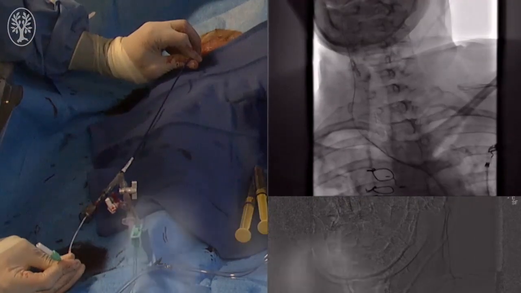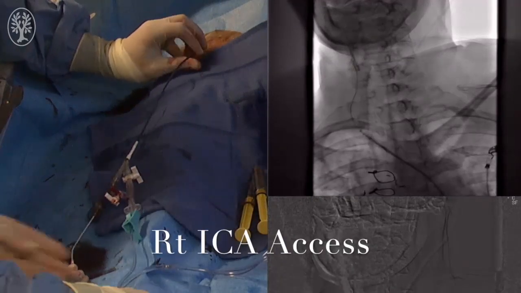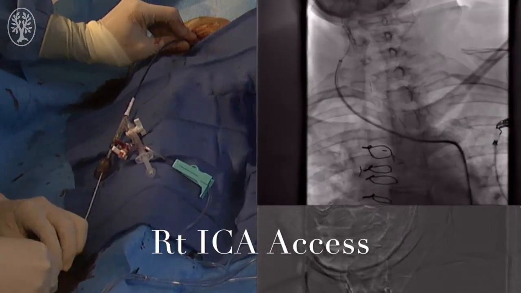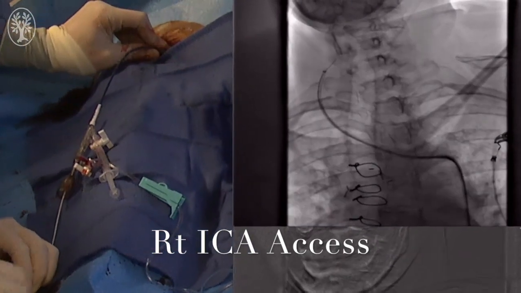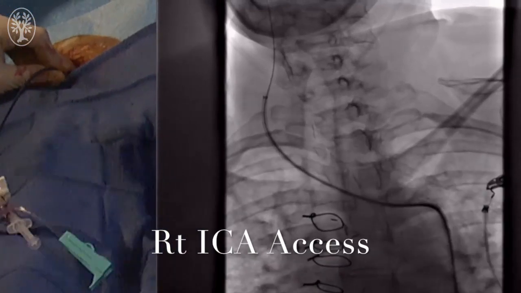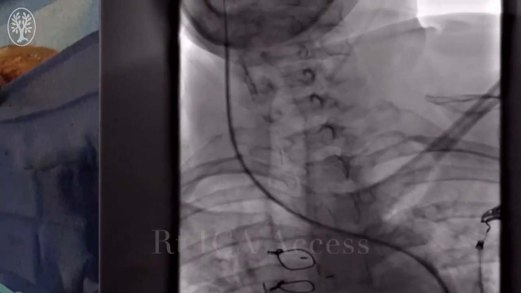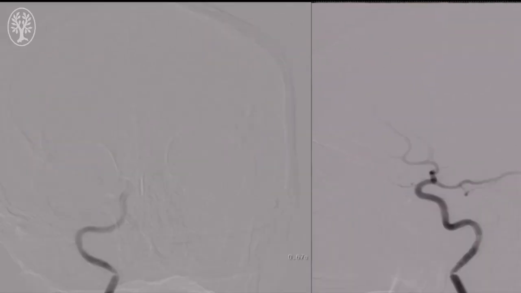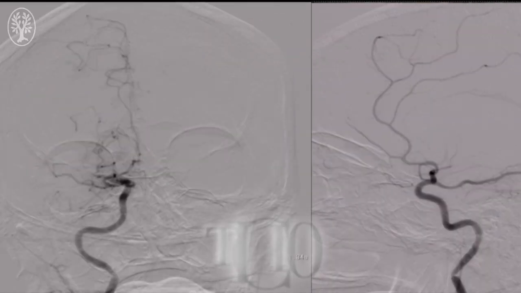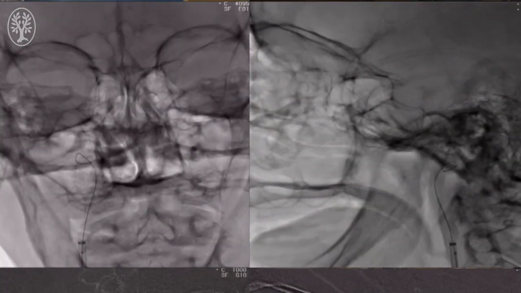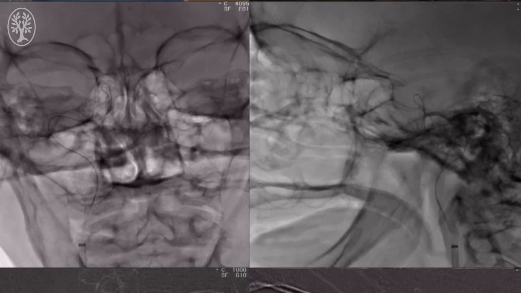Under conscious sedation, we obtain access into the right femoral artery using an 8-French sheath, and using a balloon guide catheter, we navigate into the right common carotid artery and right internal carotid artery. Once we have the guide catheter in the internal carotid artery, cranial runs demonstrate complete occlusion of the right middle